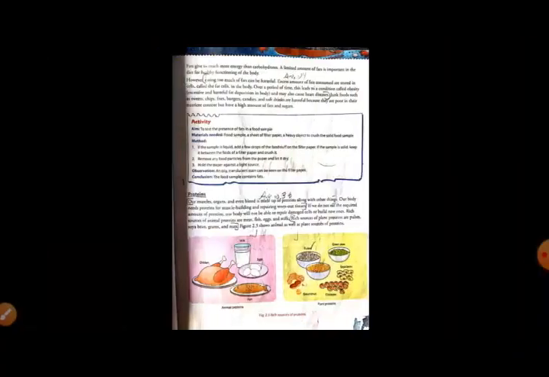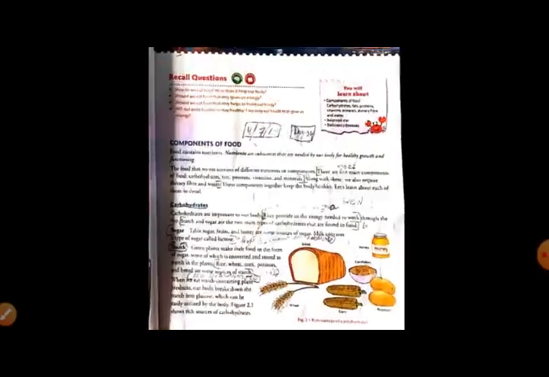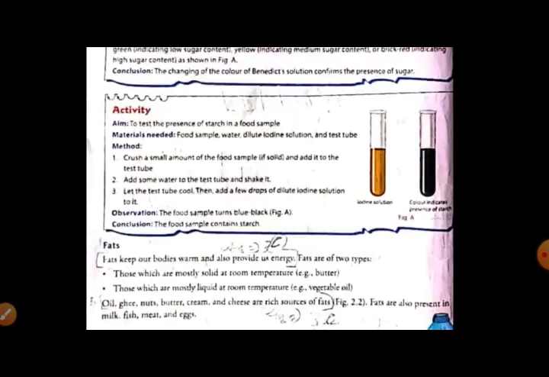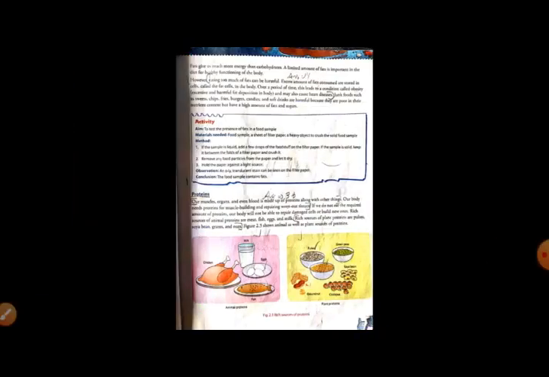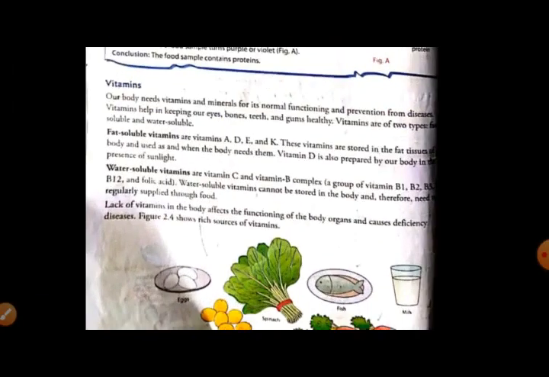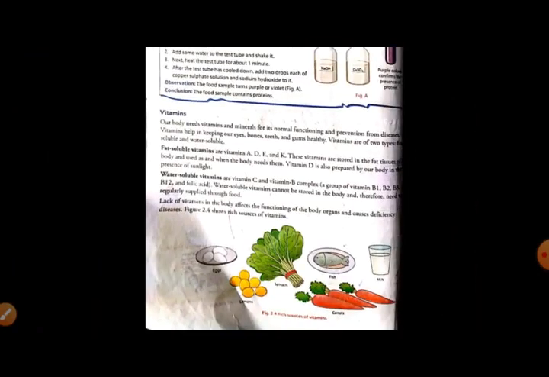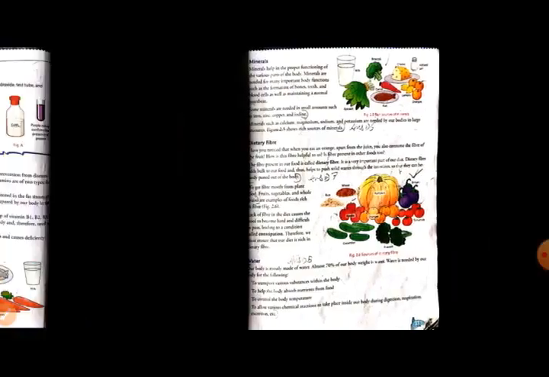what activity you will write? We will start from the starting. So diagrams, what you have to make?